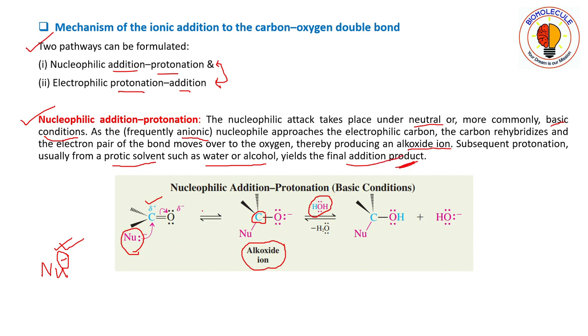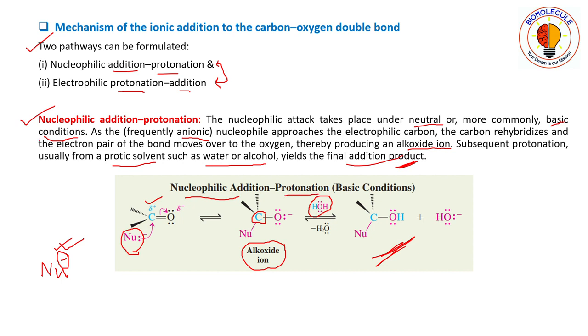So first the nucleophile attacks and the alkoxide ion is formed, and that alkoxide ion takes one proton from the protic solvent to give us the addition product. So first nucleophilic addition occurs, then protonation occurs.